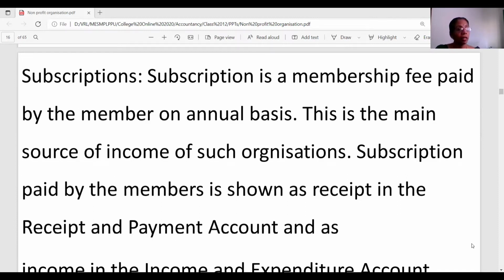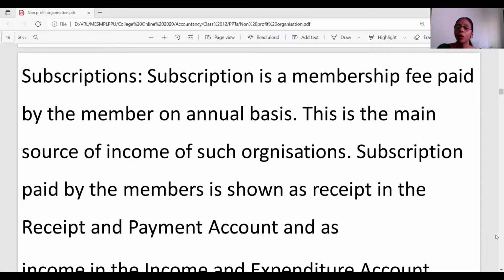Let us begin with the first concept, subscriptions. What are subscriptions? Subscription is a membership fee. Generally, this membership fee is collected by the NPO from its members on an annual basis. So we understand that subscriptions become the major income to any NPO.